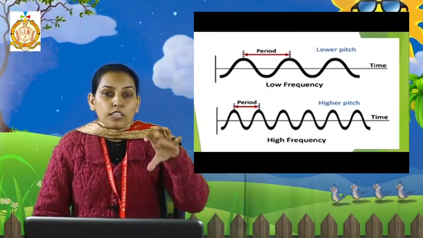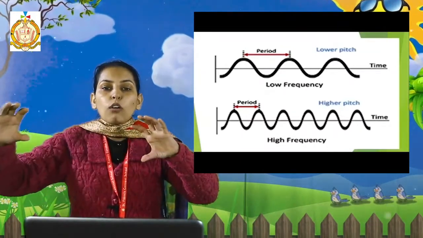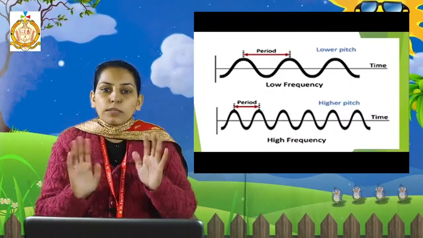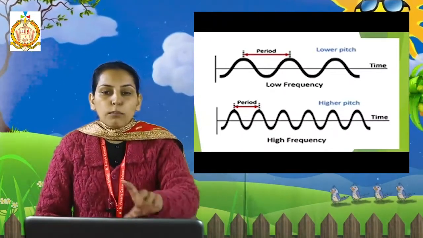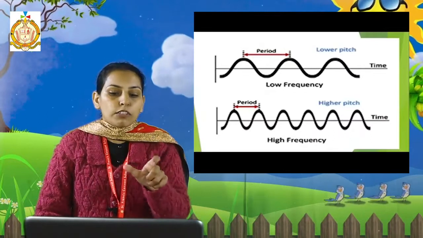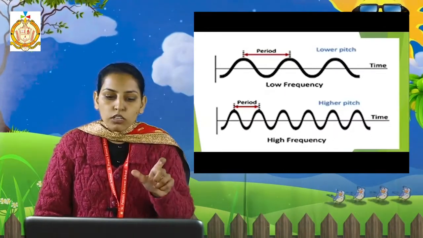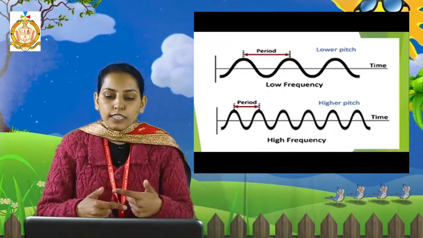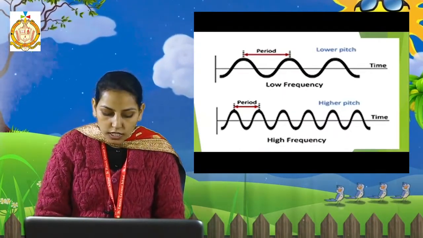What is frequency? Frequency is the number of waves present in 1 second. For example, in the first figure, the time is the same, the amplitude is the same, but the number of waves is 3. That means the frequency is low, and the pitch is also low. In the second, there are 6 waves. That means the frequency is high and the pitch is also high.